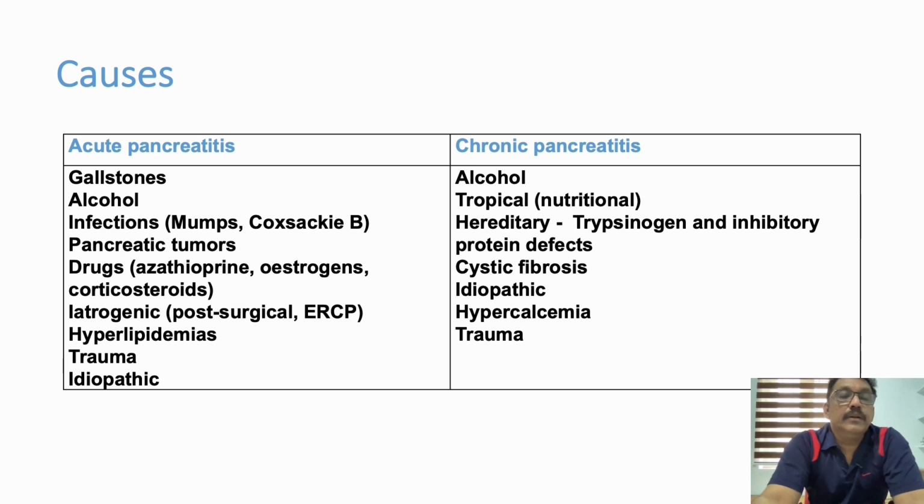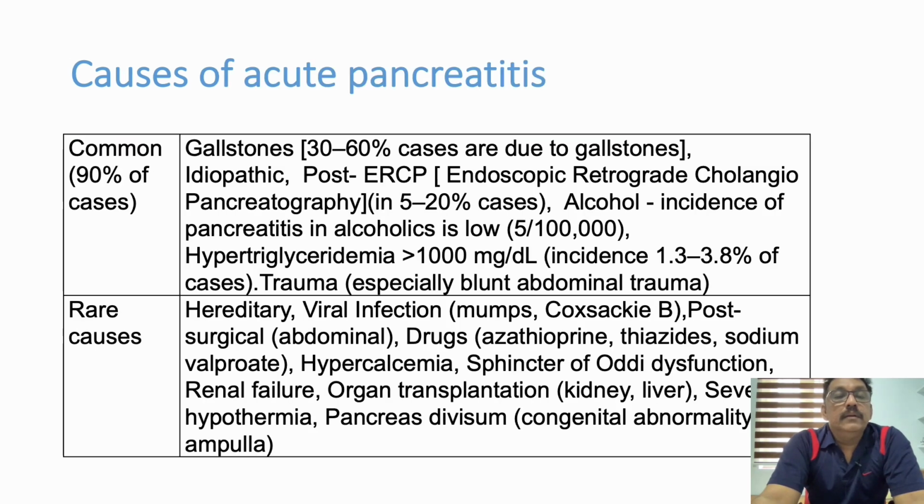In that, two important causes we should remember. One is gallstones, the other one is alcohol. Now again, these are the common causes for acute pancreatitis. The commonest cause is gallstone and then alcohol. These are the two important causes. Others are not very common, but they can also present to the emergency room with severe abdominal pain.